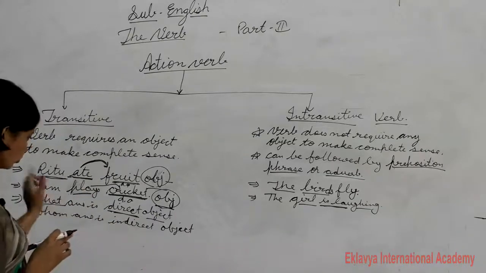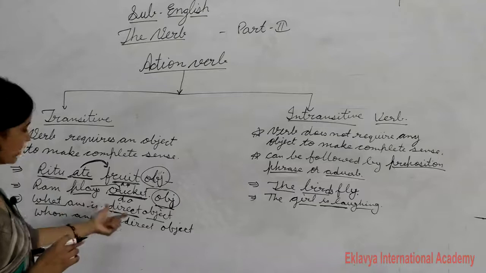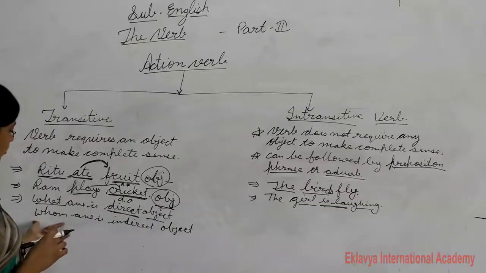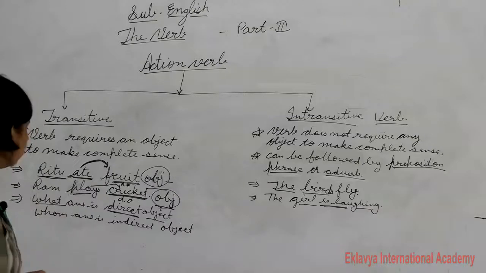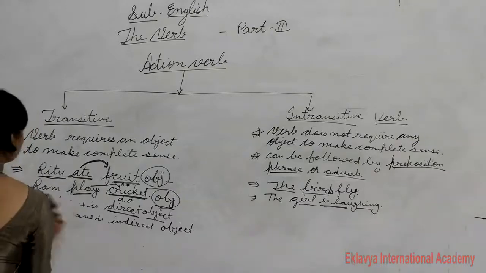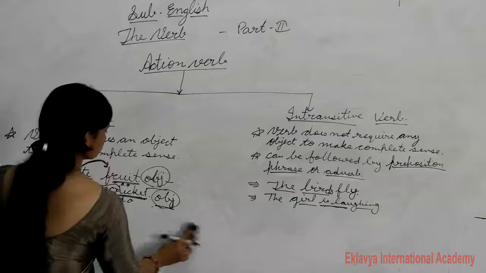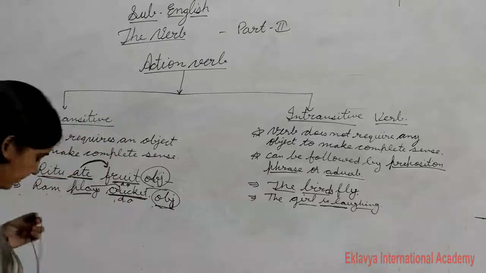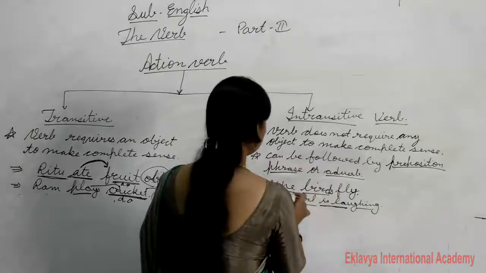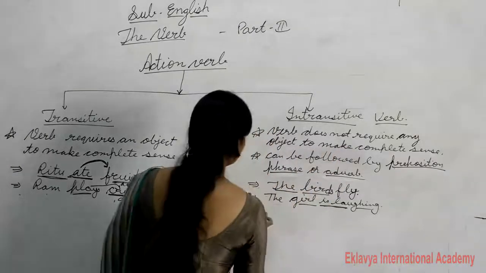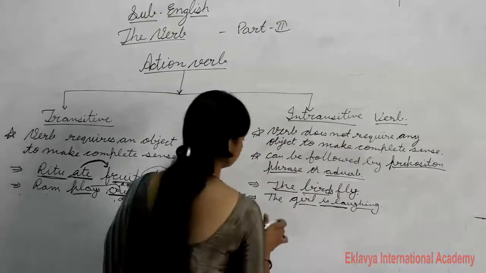When you ask the question from what, it means it is direct object. If you ask the question from whom, it means it is indirect object, okay. So let's see here verb, many more examples you can take.